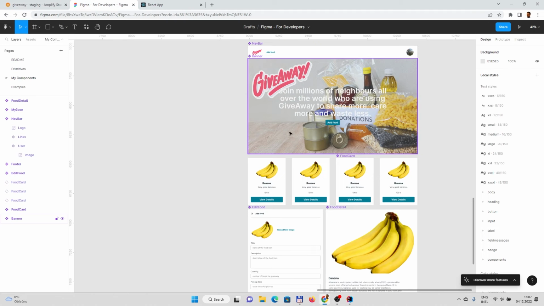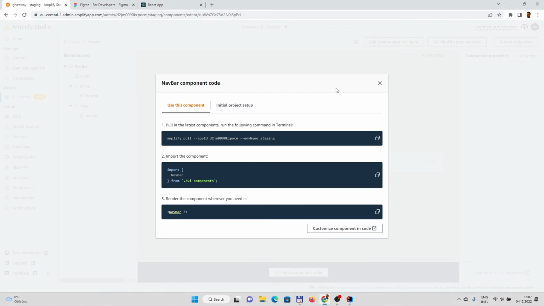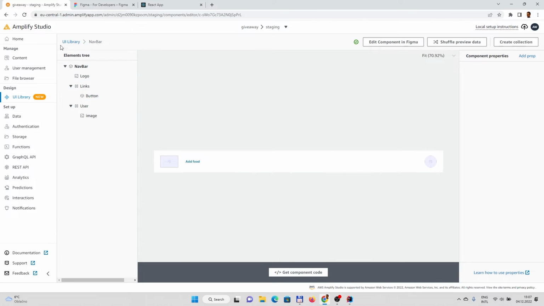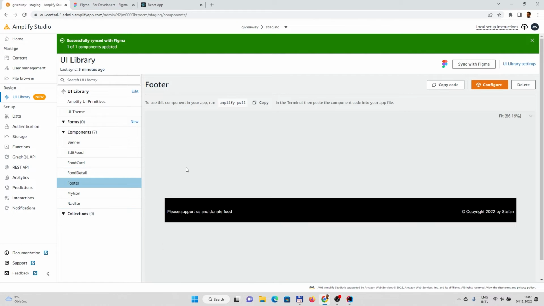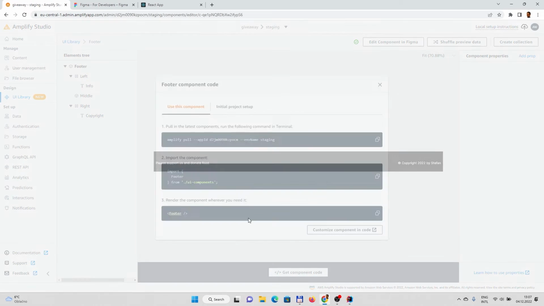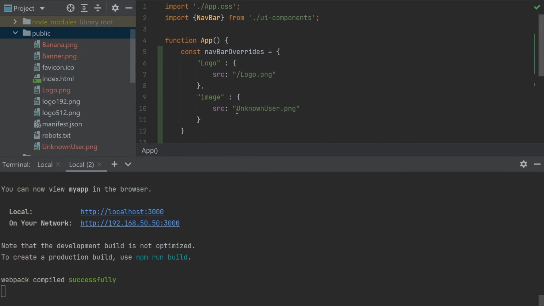What we can add as well here is obviously the footer, because we created some footer here. Just to check the code, we can go to configure, and we see that the footer name is footer, and footer is the same stuff.